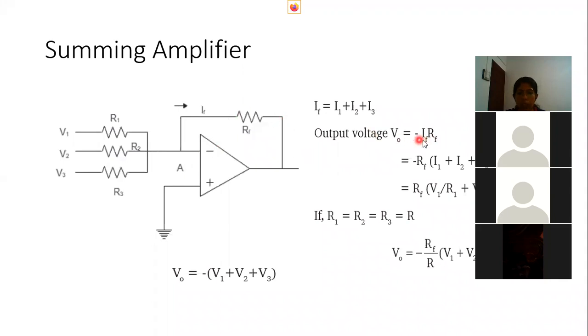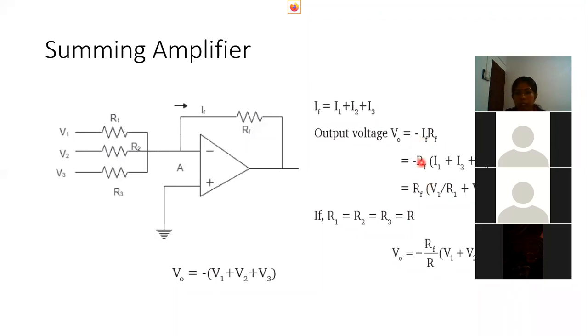The output voltage has a negative sign, which indicates that the output voltage is 180 degrees out of phase with the input signal. So total output voltage എന്ന് പറയുന്നത് feedback current into resistance RF ആയിരിക്കും.